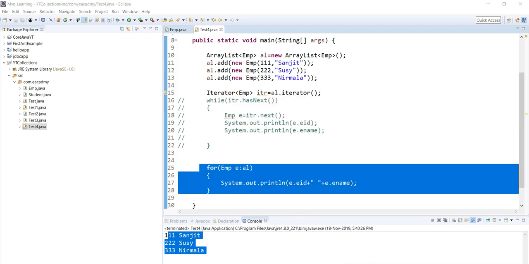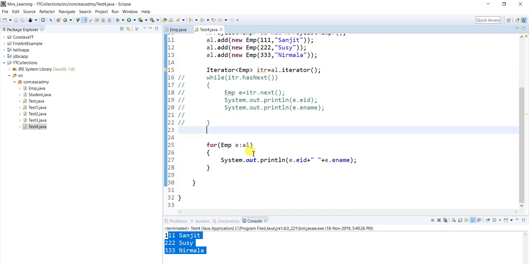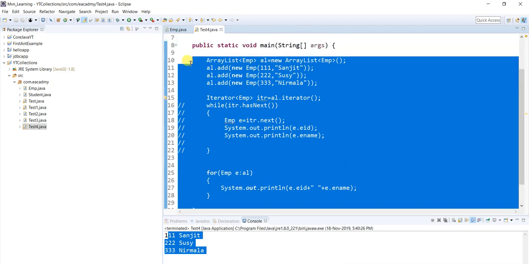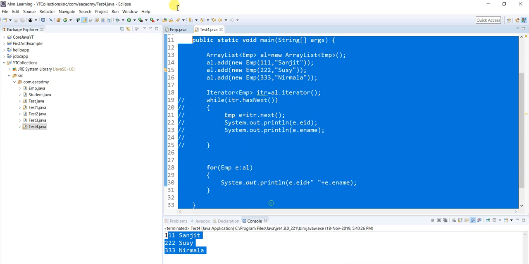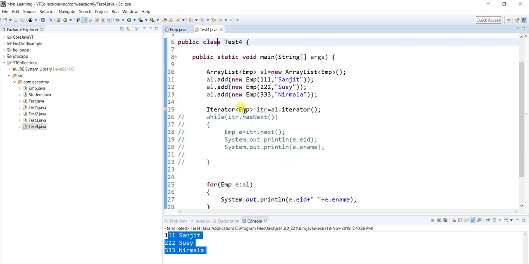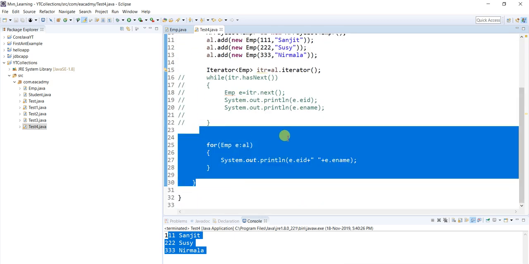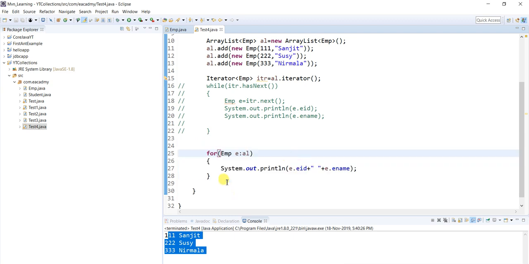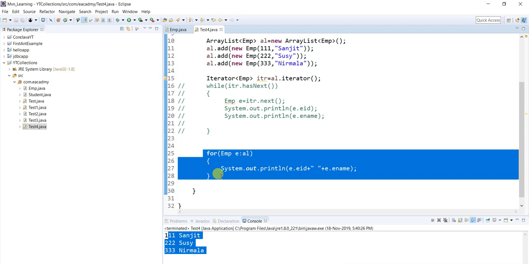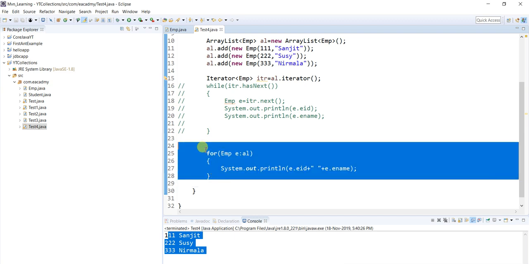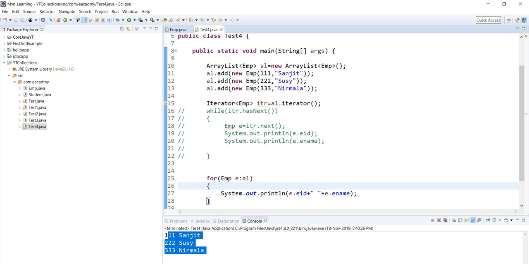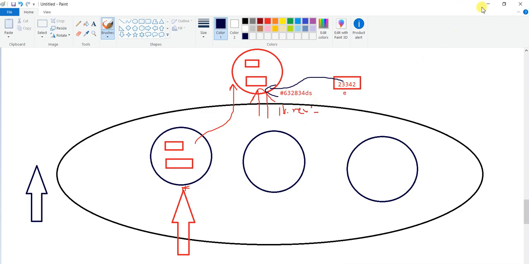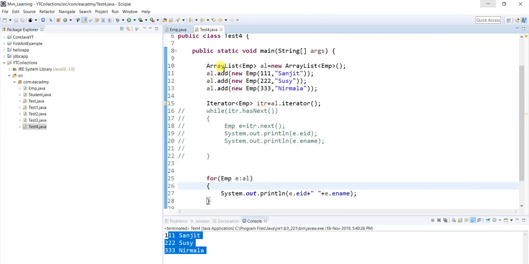So guys, this is all about the collections. If you are good in that, it means your base is good. If you are able to understand this, because there are 50 or 60 examples, I can take 50 to 60 examples to make you understand. But what I did is I took very hardcore type of examples. I know these examples as a beginner may not be easy to digest. But if you keep on drawing the diagram and try to understand the thing, definitely you will understand.